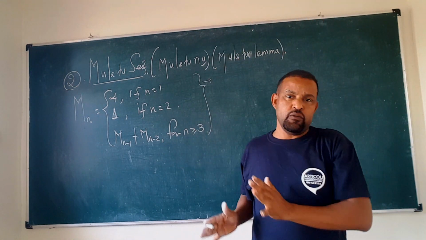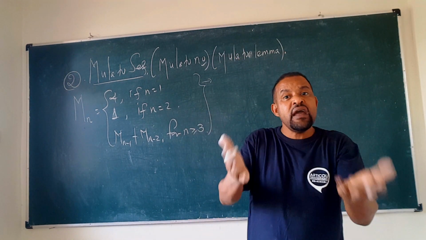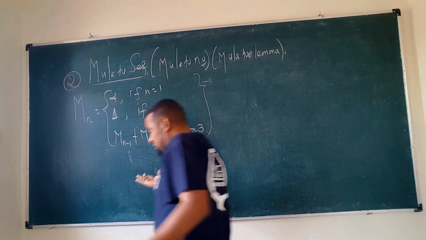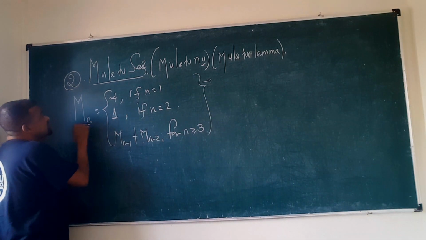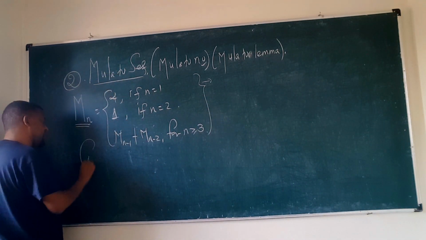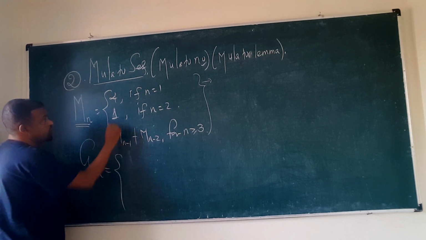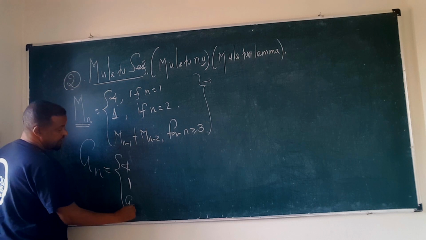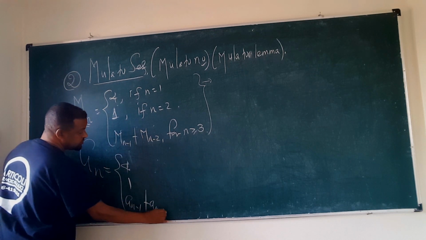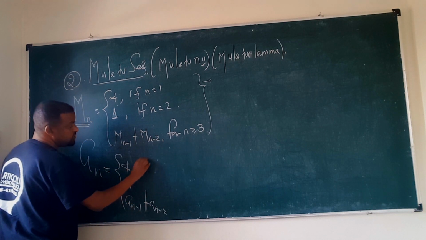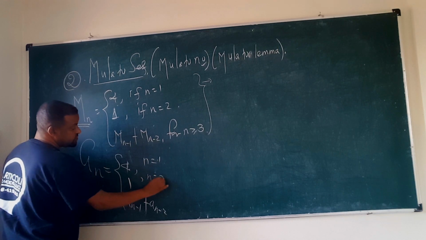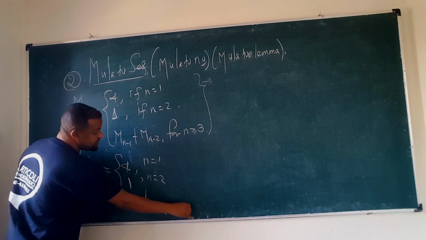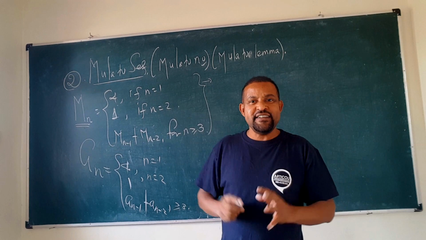Fn is equal to the Fibonacci sequence and Mn is equal to this. That means nothing else, it is just written under its own name. Here n equals 1, n equals 2, and n greater than or equal to 3. Let's find some of the terms of the Mulatu sequence.